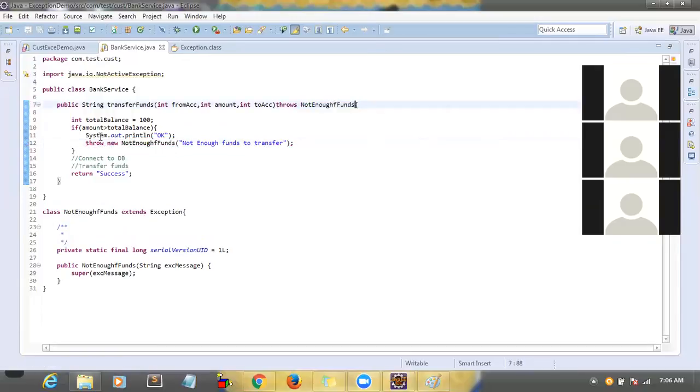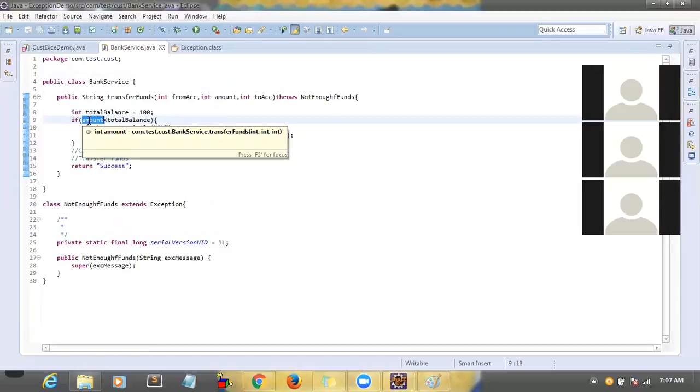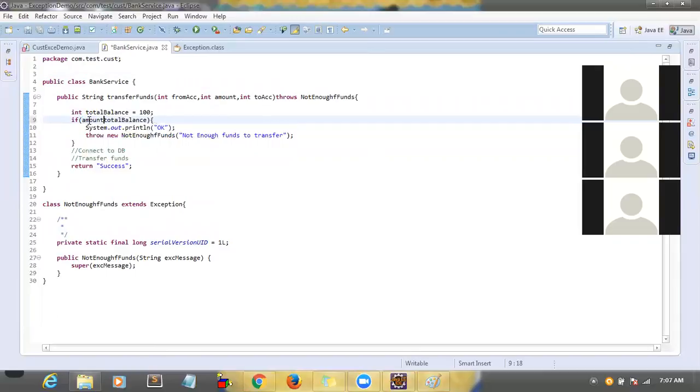So when this piece of code executes, if the amount you are trying to transfer is greater than the total balance, then we have to throw the message.